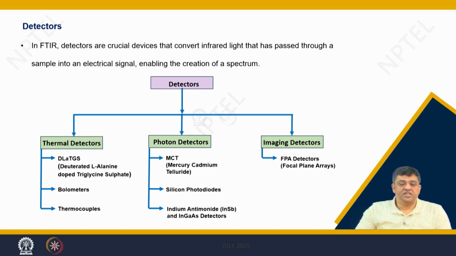You have various types of detectors which are used for analyzing the spectrum. You can have thermal detectors, photon detectors, or imaging detectors. Each has its own advantages and limitations. So, depending upon your requirement, you will have an apparatus with the required detector.